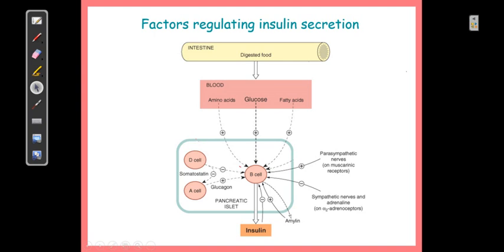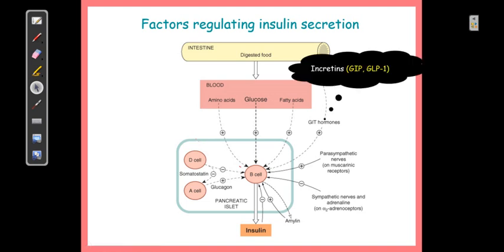Your hormones from the GIT, that is your gastrointestinal tract, also have an effect on the pancreatic beta cells, and these hormones which can stimulate the release of insulin from the beta cells are identified as incretins. There are two types of hormones possible, one is incretin and the second is excretin. Incretins are the ones which stimulate the endocrine part of the pancreas. So it is definitely GIP and GLP-1. GIP refers to gastric inhibitory peptide, and GLP refers to glucagon like peptide 1.